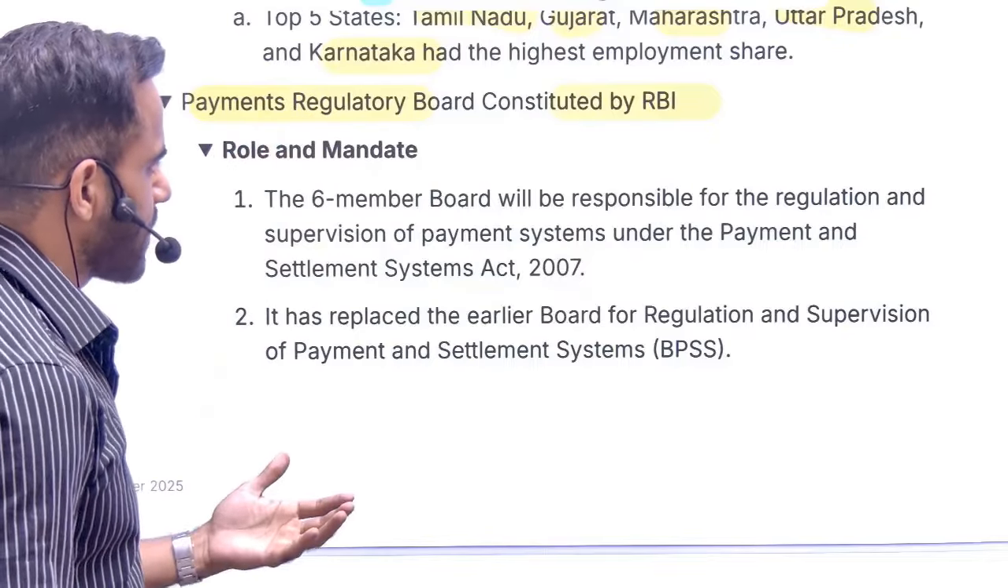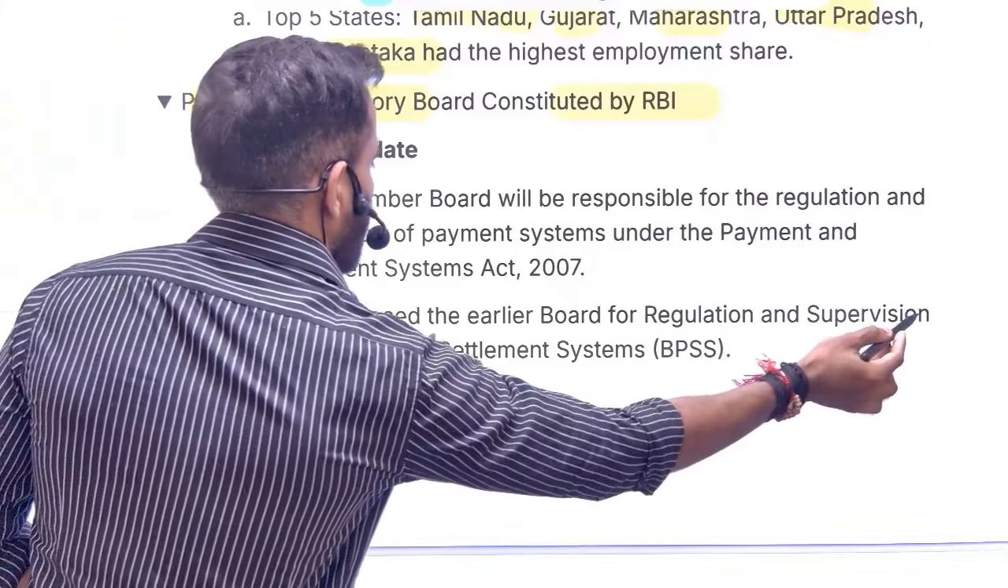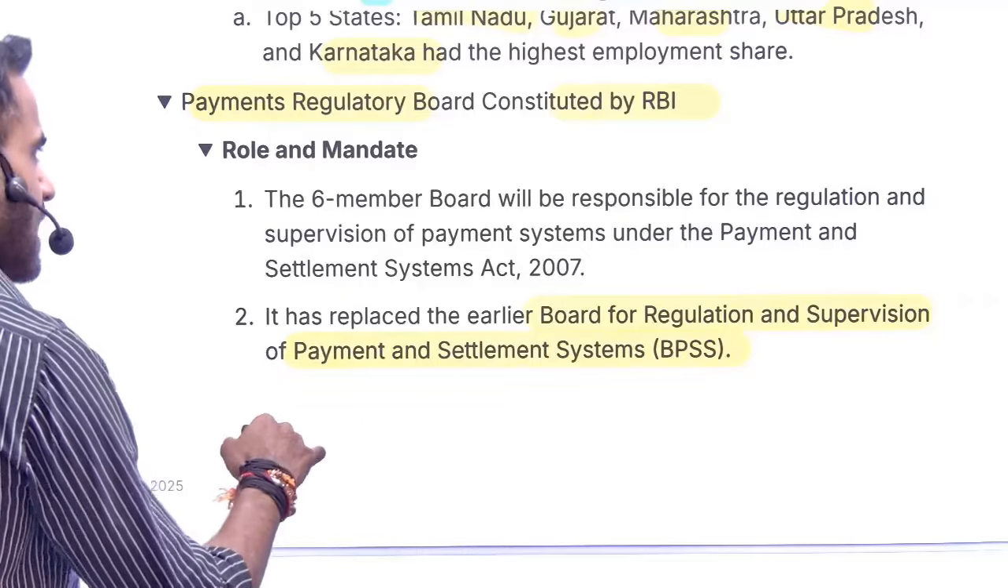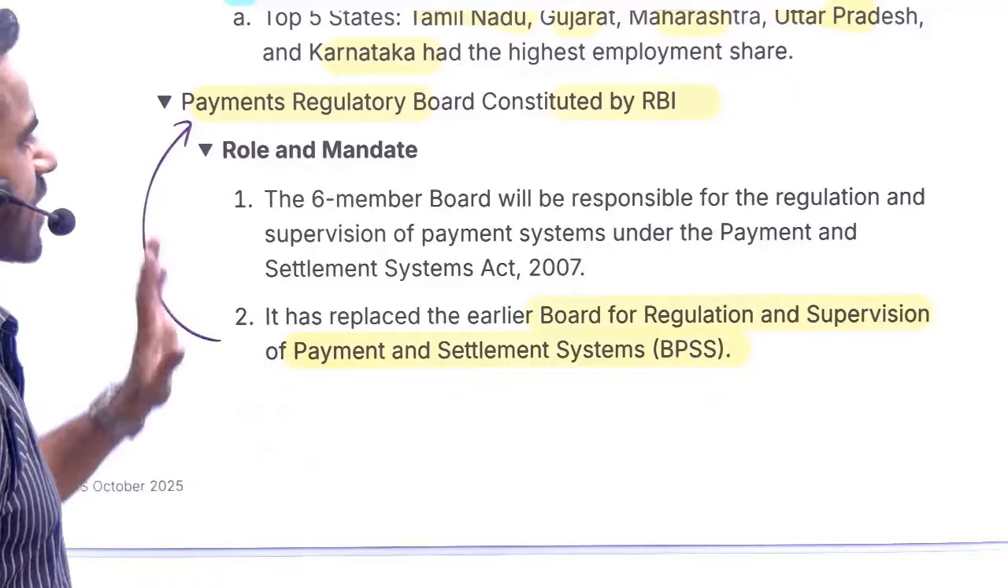So this is for digital payments. Previously, there was a separate body. The name of that body was Board for Regulation and Supervision of Payment and Settlement System. Instead of that body, now we will have this PRB. What is PRB? Payment Regulatory Board.